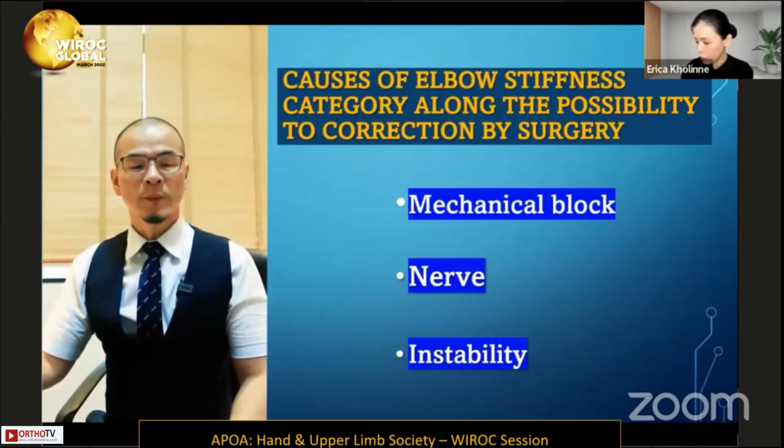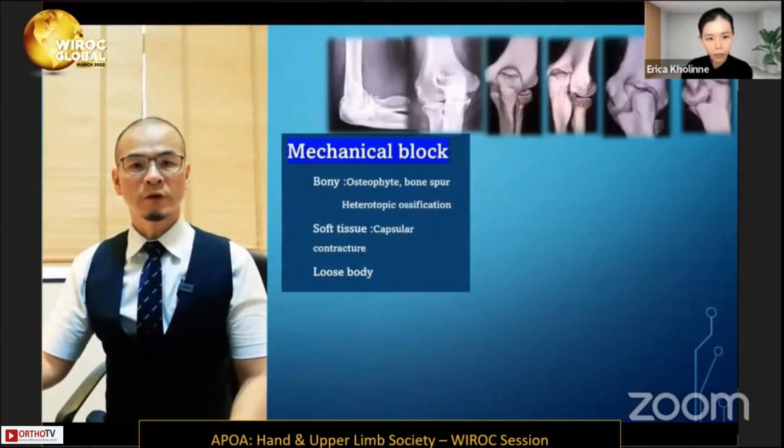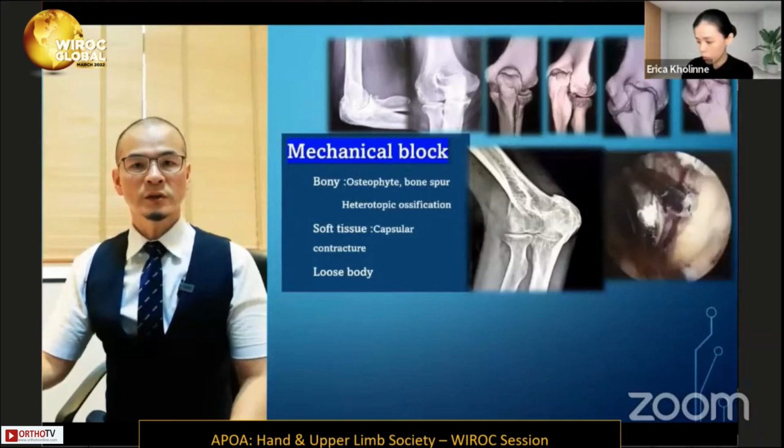into number one, mechanical block, nerve, and instability. The mechanical block. This is a mechanical block such as osteophytes, bone spur, heterotopic ossification, capsular contracture, and also the loose body.